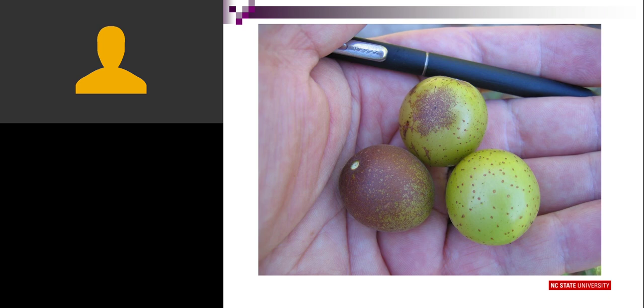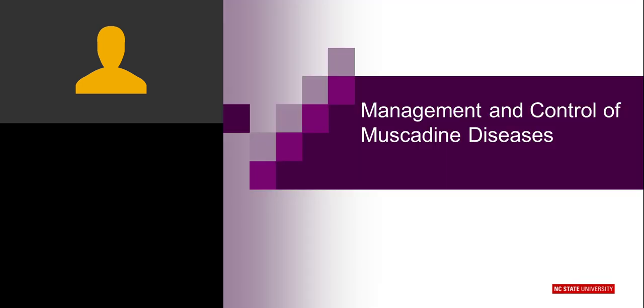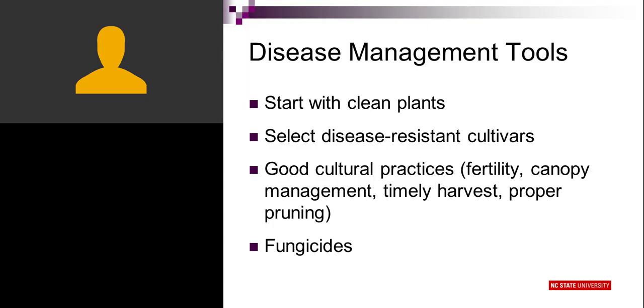So what do we do about these diseases? I know we think about fungicides for disease control, but there are a lot of other things that you do in the vineyard that contribute to disease control. So let's take a look at the whole package of what you can do to manage diseases. Your tools are starting with clean plants, using disease-resistant cultivars, using your cultural practices to your advantage, how you fertilize, how you manage the canopy, and finally the fungicides. So fungicides are not your only tool, but they are a very useful one.